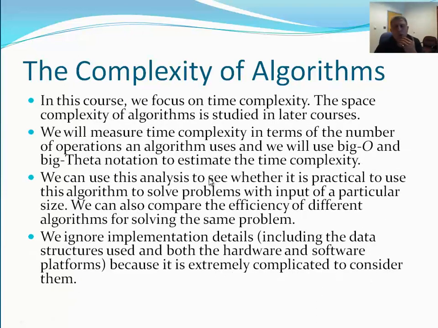Time complexity: one of the ways that we calculate the time complexity, from the beginning of this topic 20, 30 years ago, is to look at the operations. For example, a loop operation.